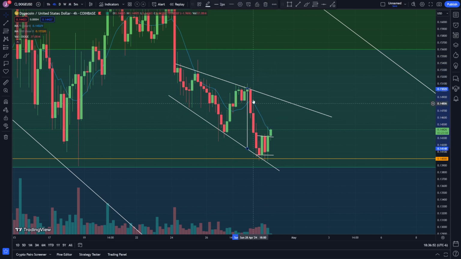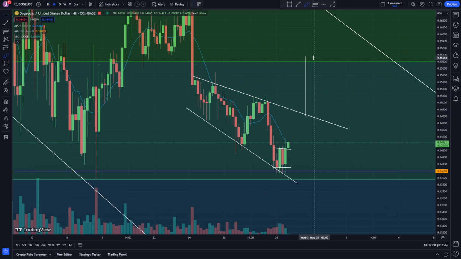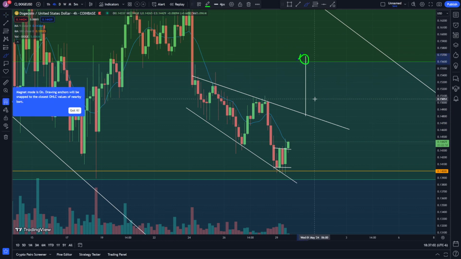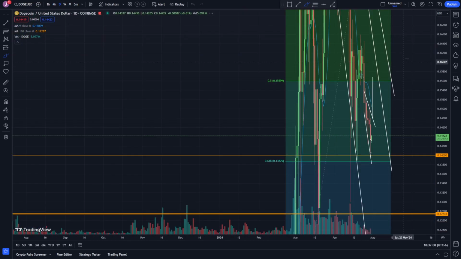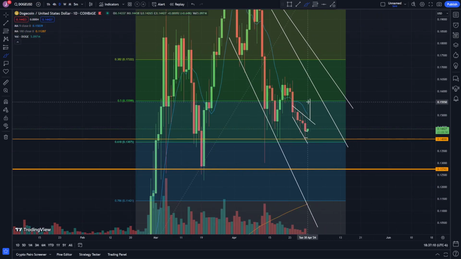Let's drag this to the breakout. We could drag from the top to the bottom of the channel. Let's see, it breaks right here, and that puts us up right around that Fibonacci retracement level. And I think that was one of the points that I wanted to make in this video as well.